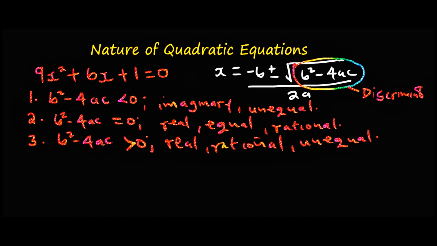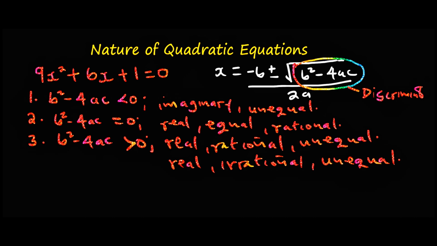Then there's a second case that arises where it is not a perfect square, so the roots are real, irrational, and unequal. Those are the three cases that arise.